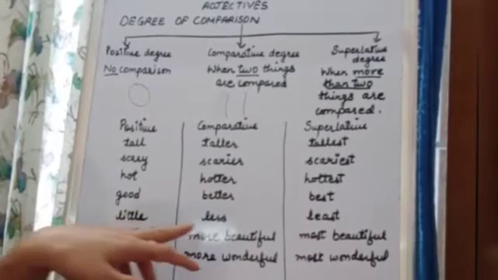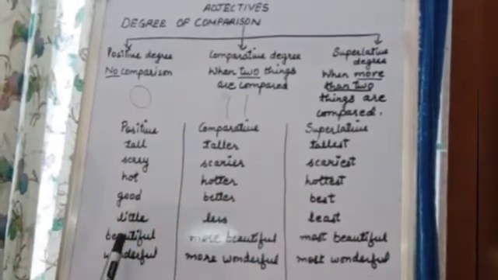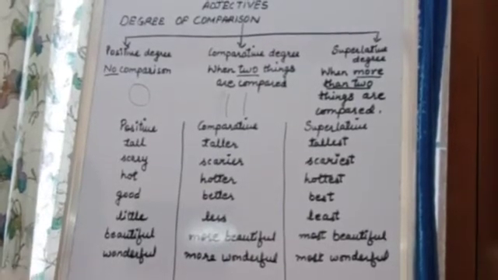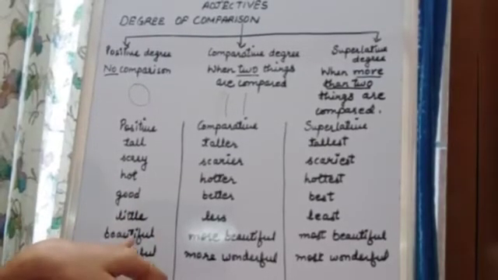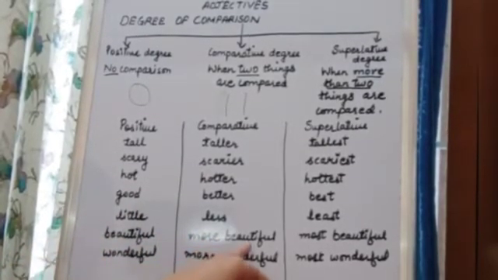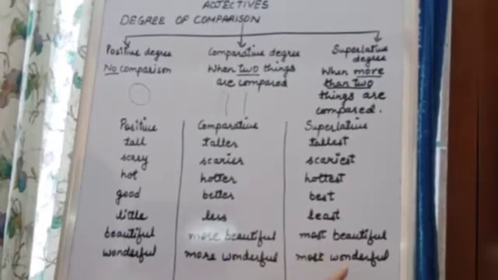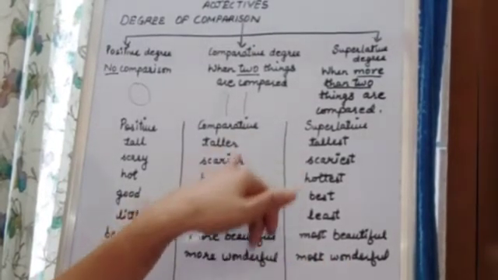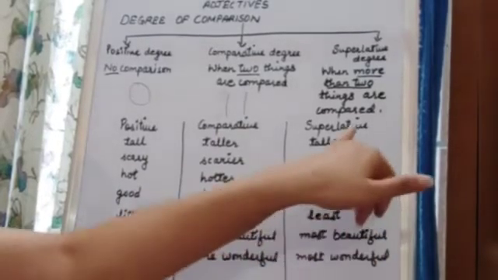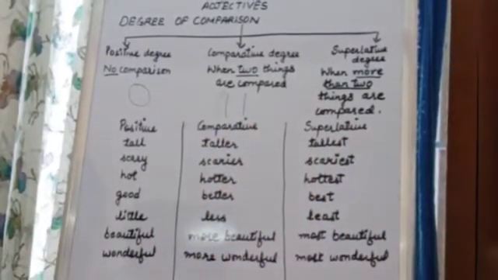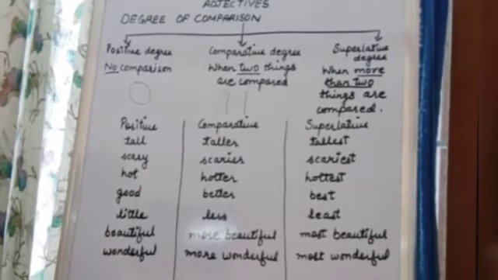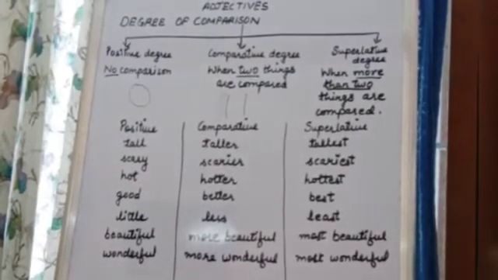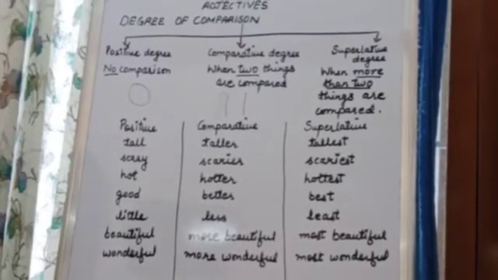Then little, less, least. Next, beautiful and wonderful. These are also known as syllable words. So beautiful. Now here you can see what I have written. More beautiful. I have not written beautifuler or beautifulest. I have written more beautiful in the comparative degree and most beautiful in the superlative degree. Now class, here last one is wonderful, more wonderful and most wonderful. Also class, I can give you one more example.